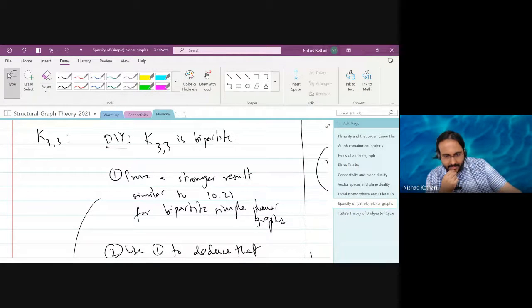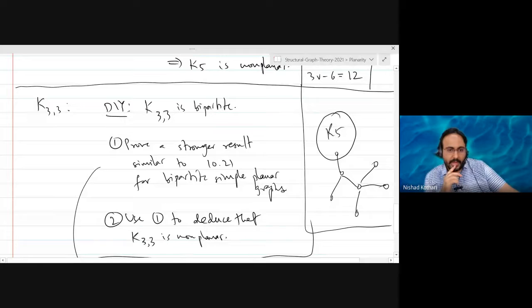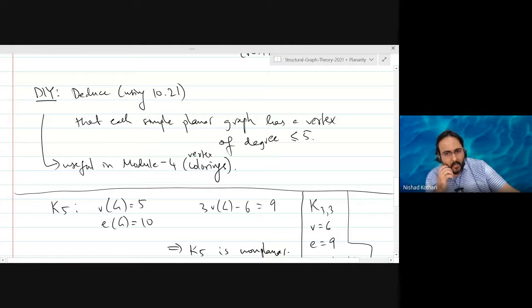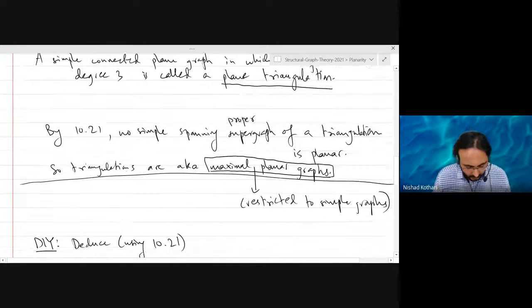All right. Any other questions or concerns pertaining to Euler's formula and its consequences that we have discussed so far? Okay.